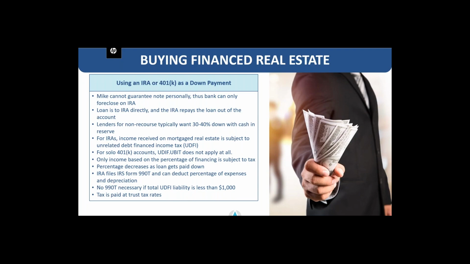For IRAs, income received on mortgaged real estate is subject to unrelated debt finance income tax, or UDFIT. For solo 401k accounts, UDFI and UBIT do not apply at all in these situations. Only income based on the percentage of financing is subject to tax with IRAs. Percentages decrease as loans get paid down, and the IRA files IRS Form 990-T when it needs to pay these taxes. And the nice thing about that is that the IRA, unlike when it pays cash, can actually deduct a percentage of expenses and depreciate the property as well.